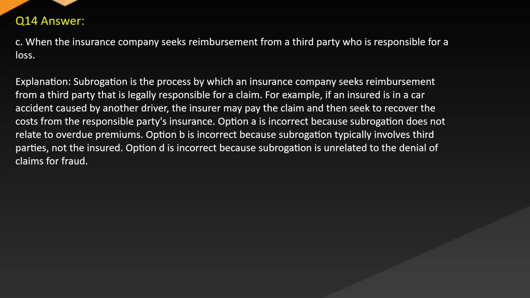Answer C. When the insurance company seeks reimbursement from a third party who is responsible for a loss. Explanation. Subrogation is the process by which an insurance company seeks reimbursement from a third party that is legally responsible for a claim. For example, if an insured is in a car accident caused by another driver, the insurer may pay the claim and then seek to recover the costs from the responsible party's insurance.